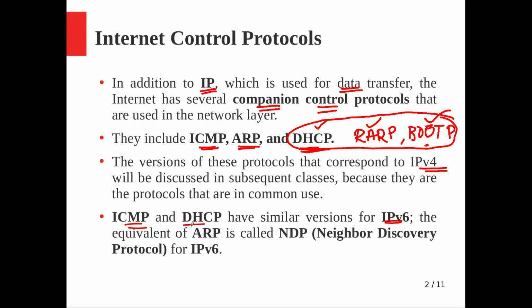ICMP and DSCP also have similar versions available in IPv6. If you look at ARP, the equivalent form of ARP in IPv6 is known as NDP, Neighbor Discovery Protocol. Anyway, these things we'll just list only. We will be covering the protocol versions that are compatible with IPv4. So that will be discussed in the 5th module.